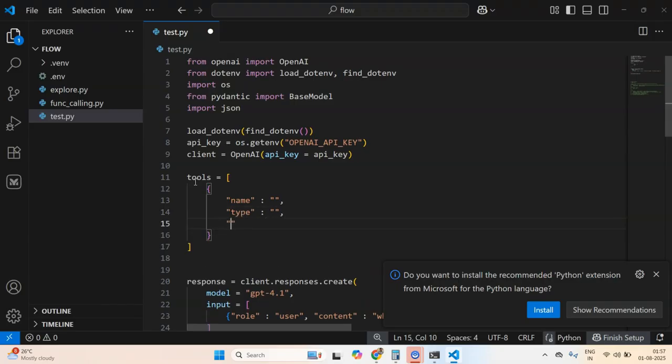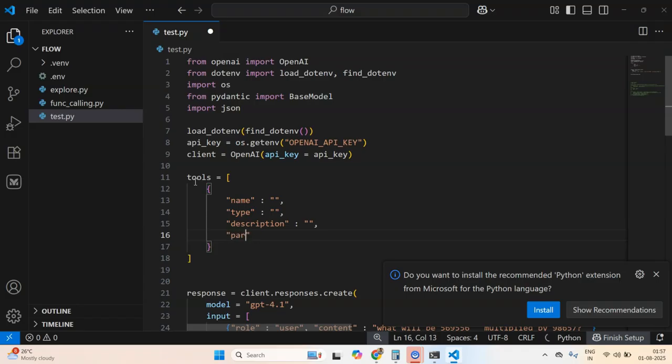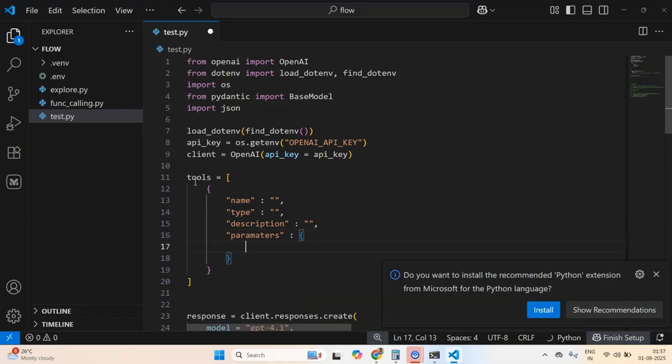Let me first write it down, and then I'll talk about what I mean. So name, type, and then we have description, and then we have parameters. Parameters, you can think of as the actual function's inputs, and this parameters will be an object. So overall at the top level, each tool will have a name, type, description, and parameters. Let's try to create the name. Maybe multiply_it. So I'm calling my function multiply_it. The type will be function.